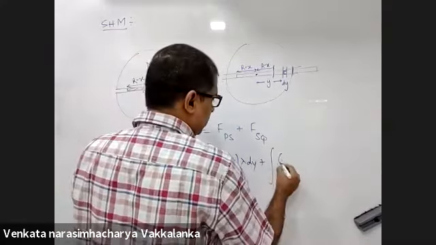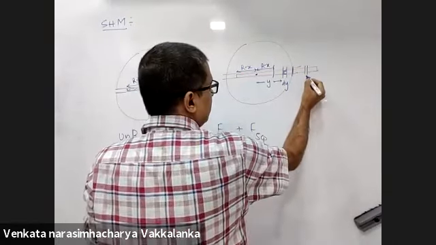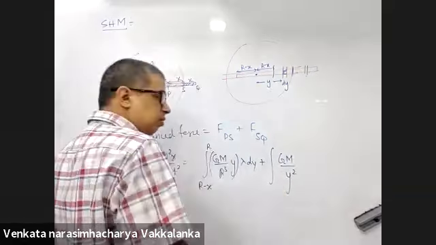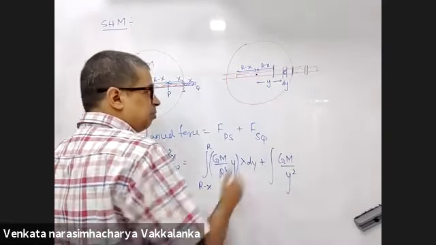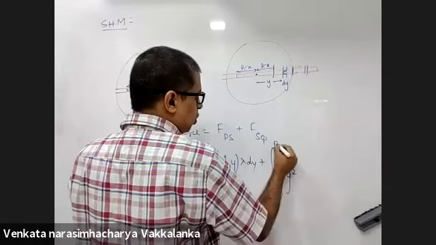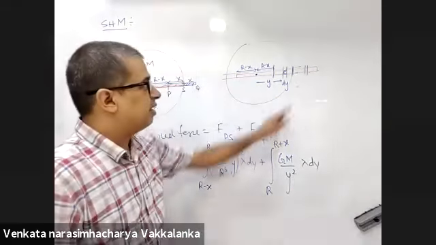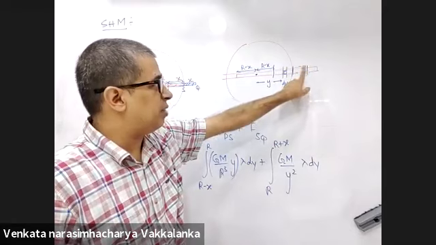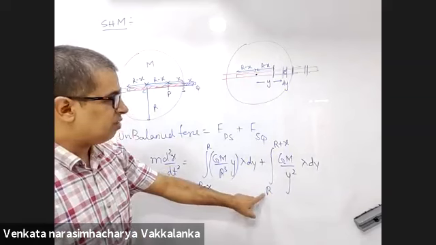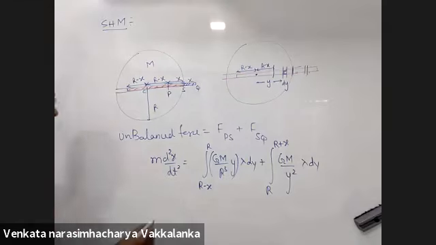Less the integral of GM by y squared for the same element if I consider it outside the sphere. GM by y squared will be the field, from R to R plus x. Now lambda dy will be the mass of this element from R to R plus x. The least value of y will be R. The maximum value of y is R plus x.